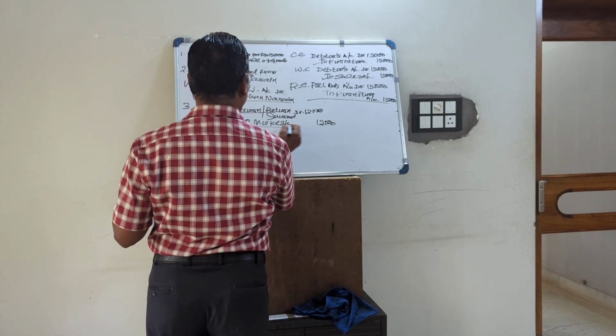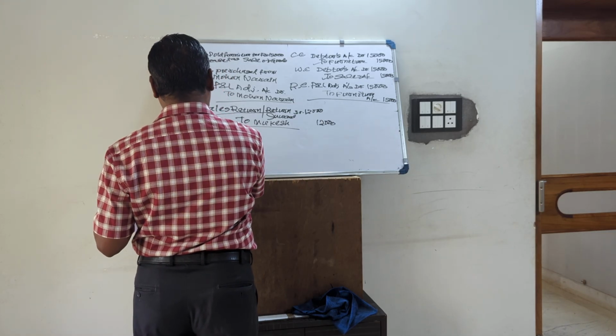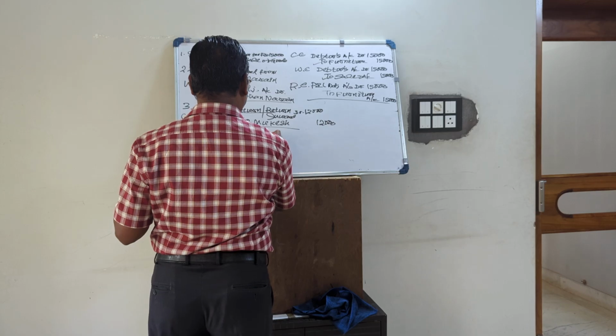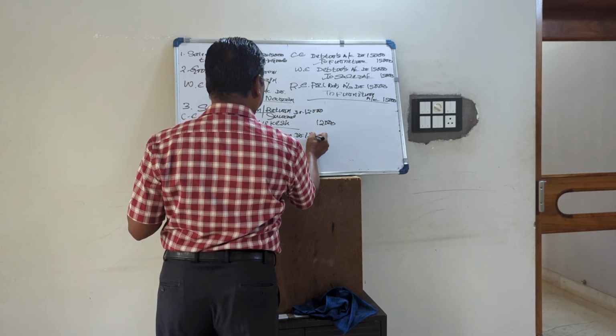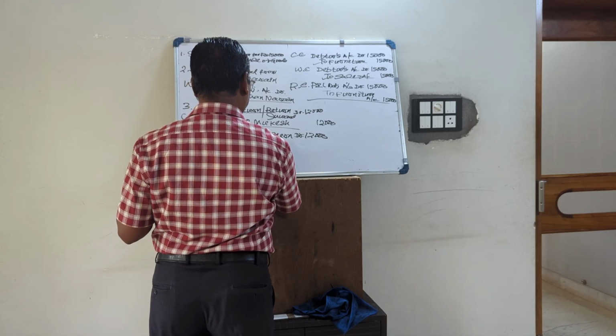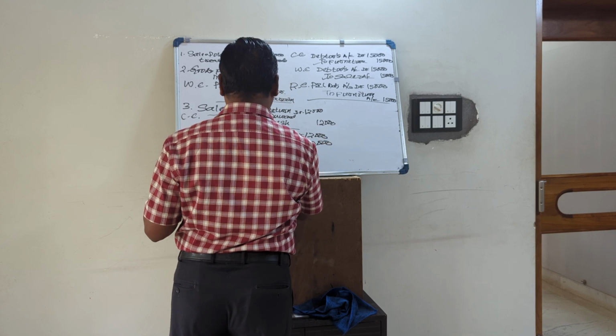What should be the correct entry? This is the correct entry, and the wrong entry is sales return debited 12,000, Mukesh debited 12,000. It is done. Nothing is credit.